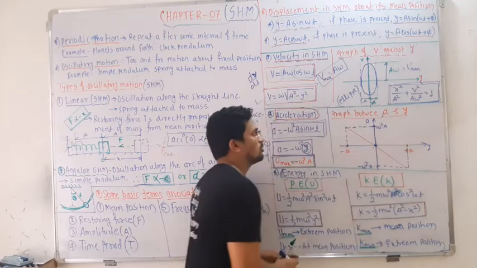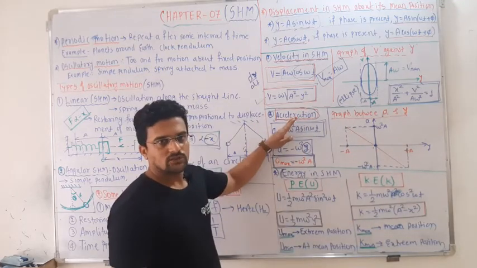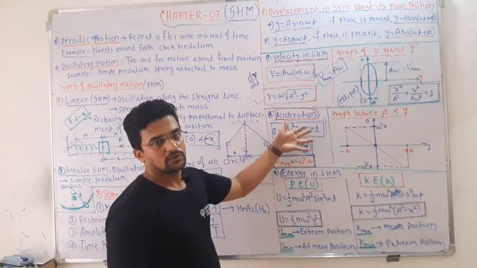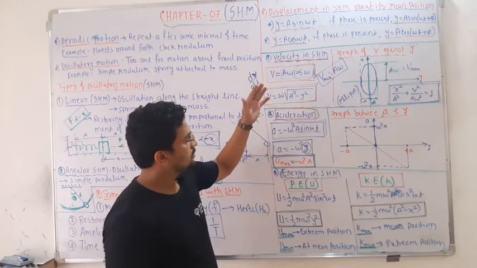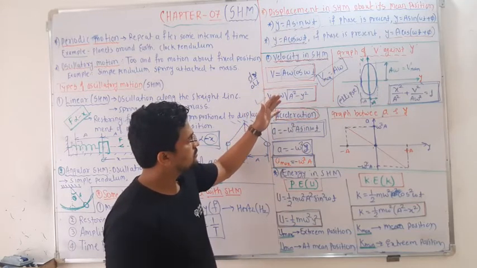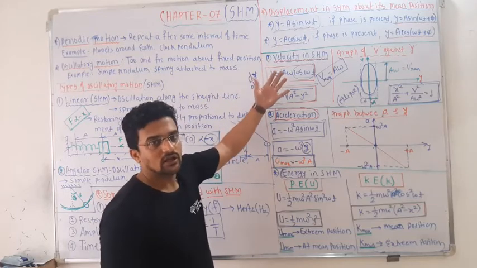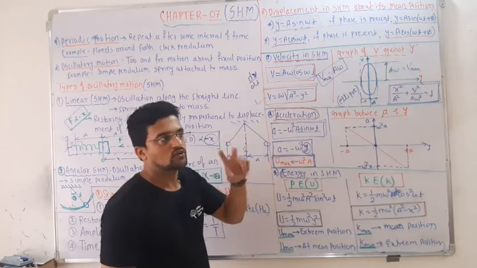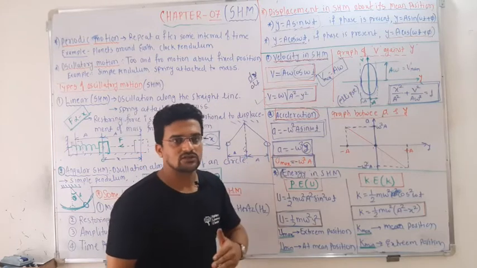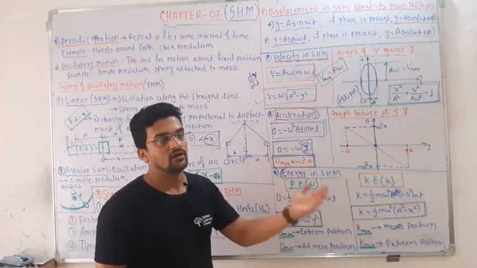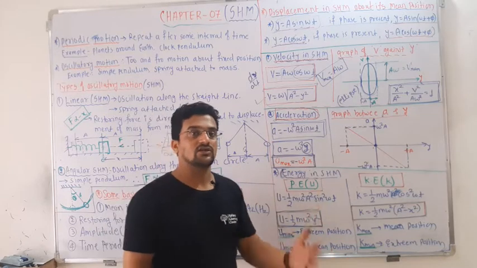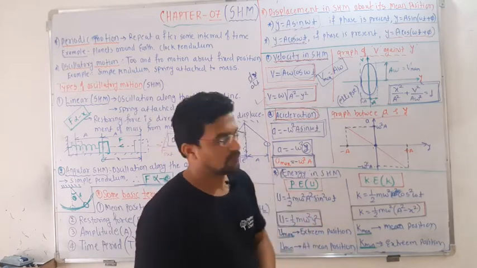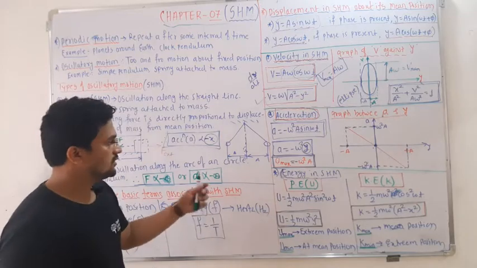So velocity is maximum at mean position, but the acceleration is minimum at mean position. And velocity is minimum at the extreme position and the acceleration is maximum at extreme position. So exactly opposite. Where velocity is maximum, acceleration is minimum, and where acceleration is maximum, velocity is minimum. So this is the thing.